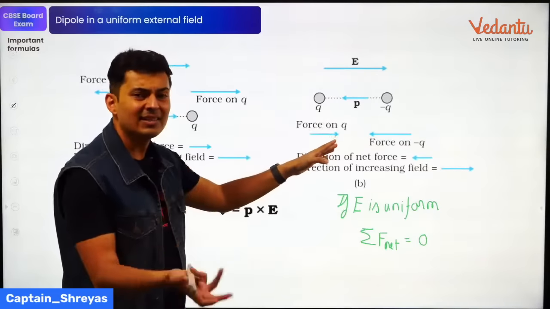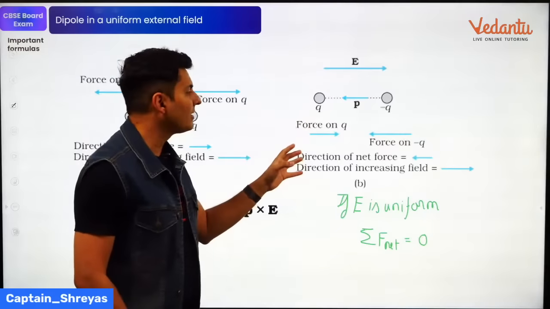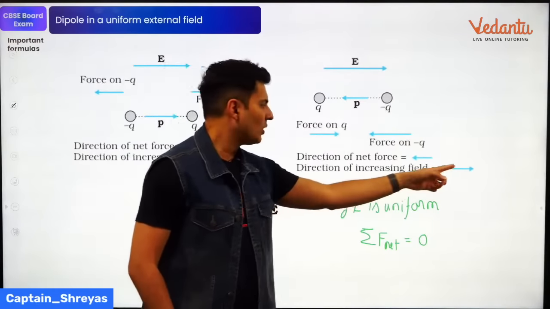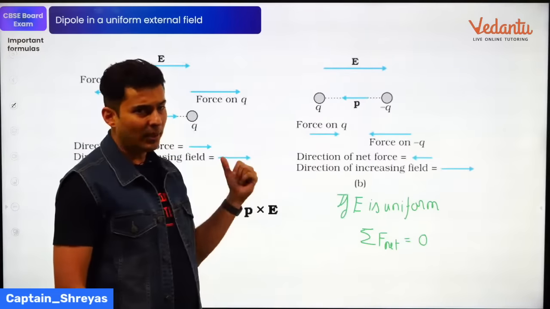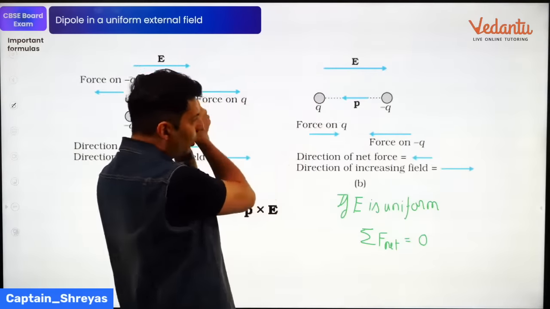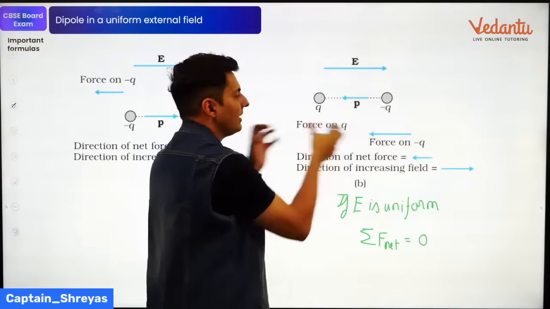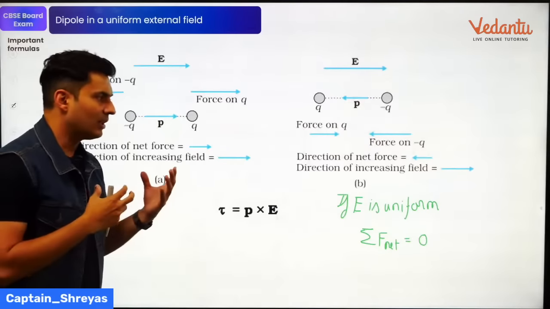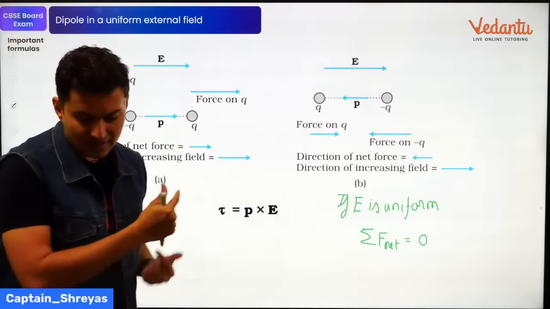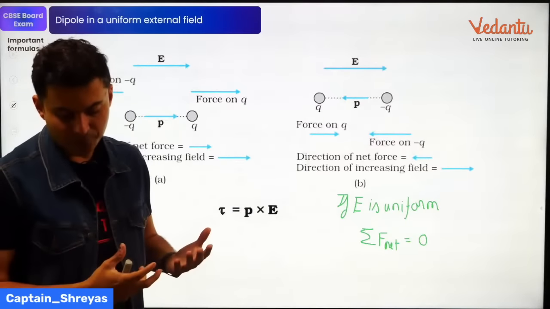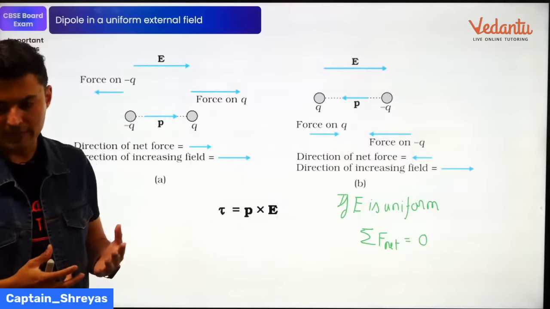In this case, it's exactly the opposite. Here the field is more, here the field is less, because you can see the field is increasing in this way. Here it is stronger. So the pull is strong, the push is weak. That's why you will see the net force will be this way. Understood, guys? That's how things can change. I hope this is clear.